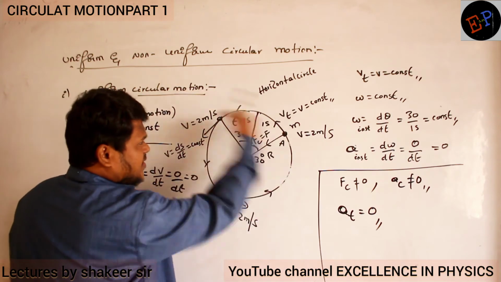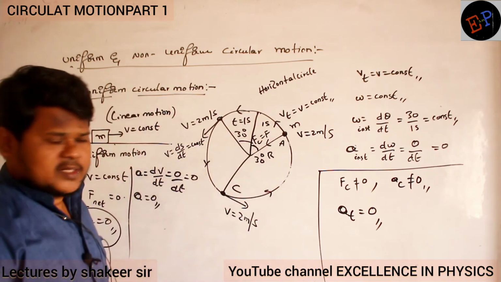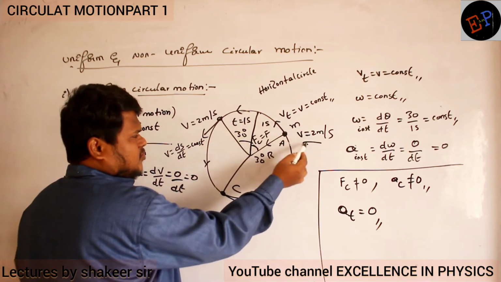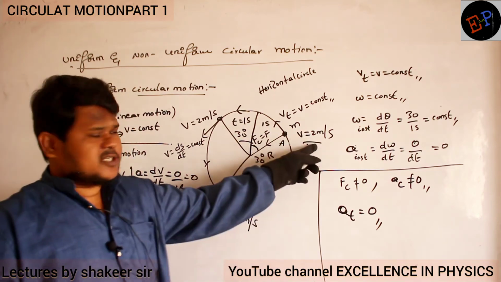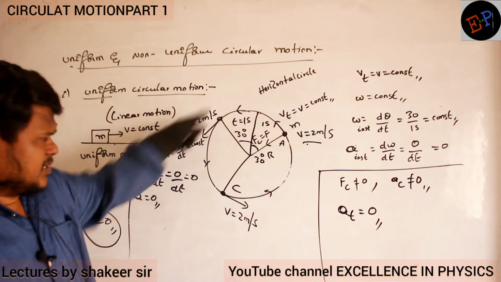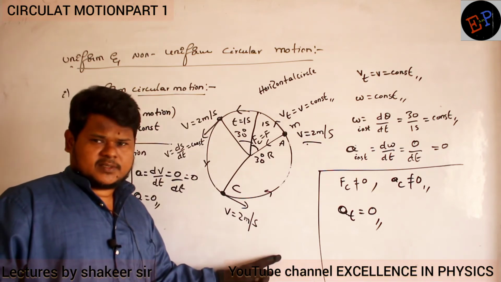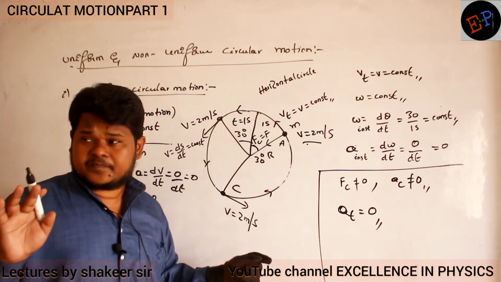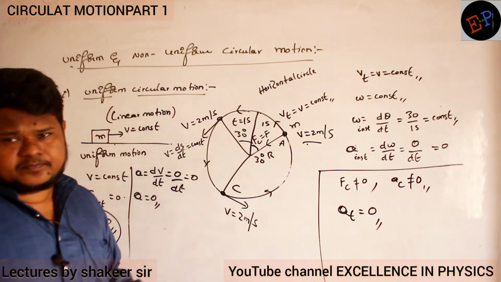Here, what is this velocity? Tangential velocity. Here also tangential velocity. Velocities may be different, but tangential speeds are the same.